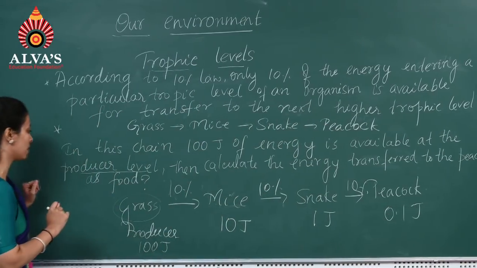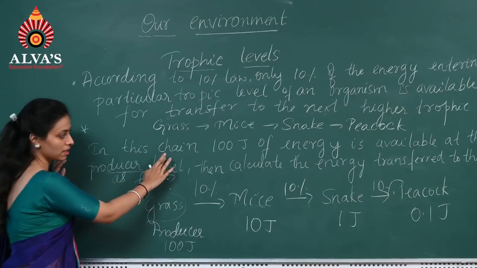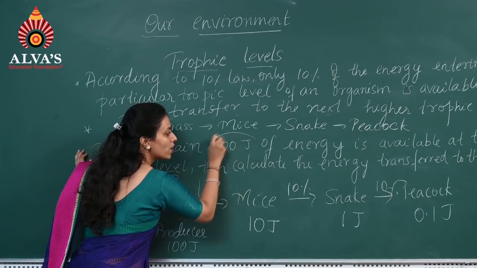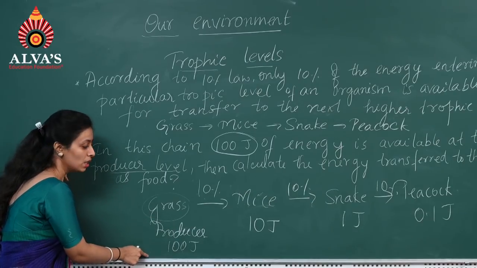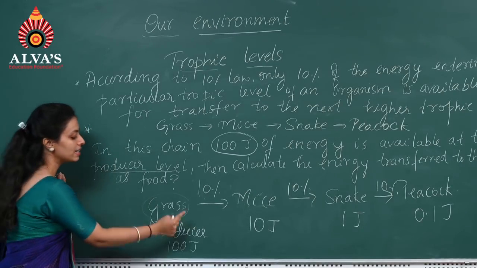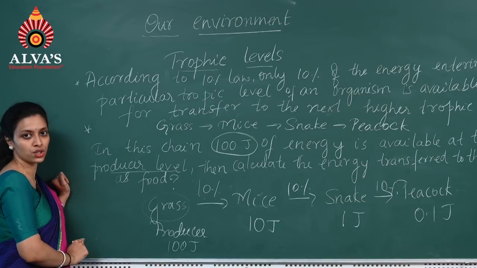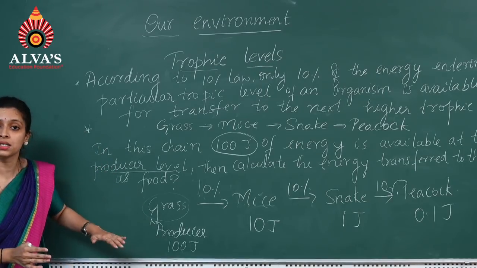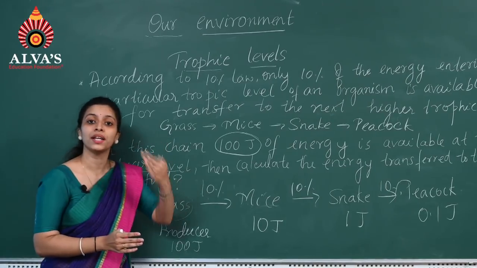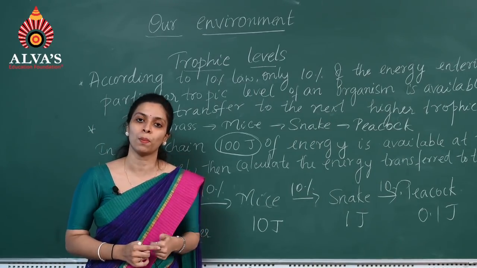I'll explain this once again. You can see in this problem they have already given 100 joules of energy is available at the producer level. So grass is a producer and it is having 100 joules of energy. According to the 10% law, out of 100%, only 10% of energy is transferred to the next trophic level.